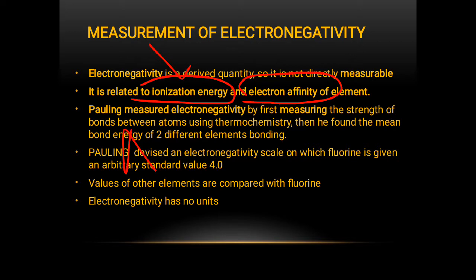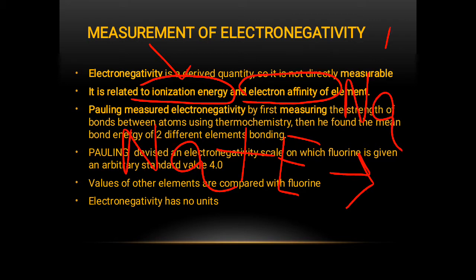Let's suppose sodium is under study. When we provide energy to sodium, it is ionized and loses its electron. This amount of energy is called ionization energy.